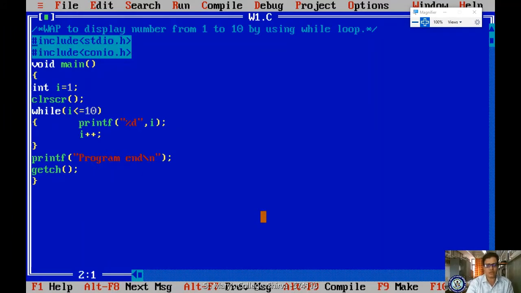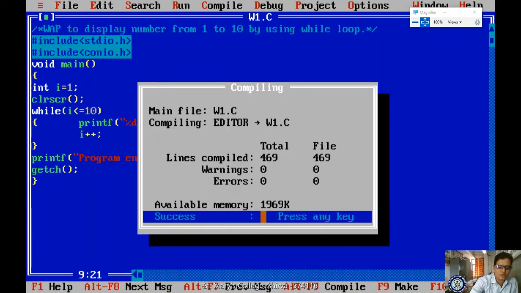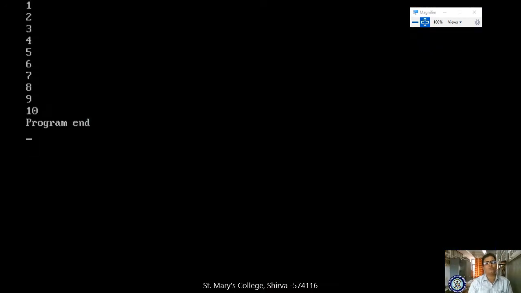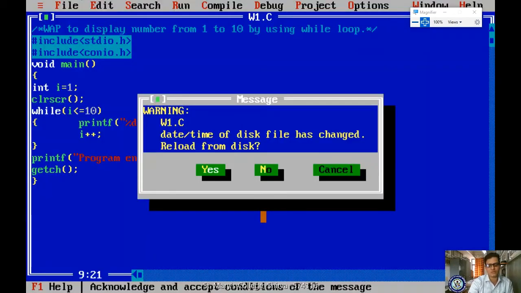So why? Because I have not given any \n here. If I give the \n, then what happens? You just notice here. Okay, now I am saving, compiling and running. So after the 1, it will come to the 2, 2 3 4 5 6 7 8, right?